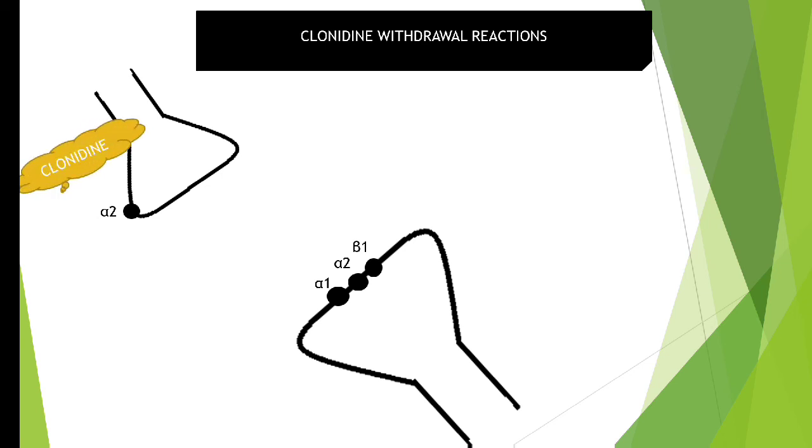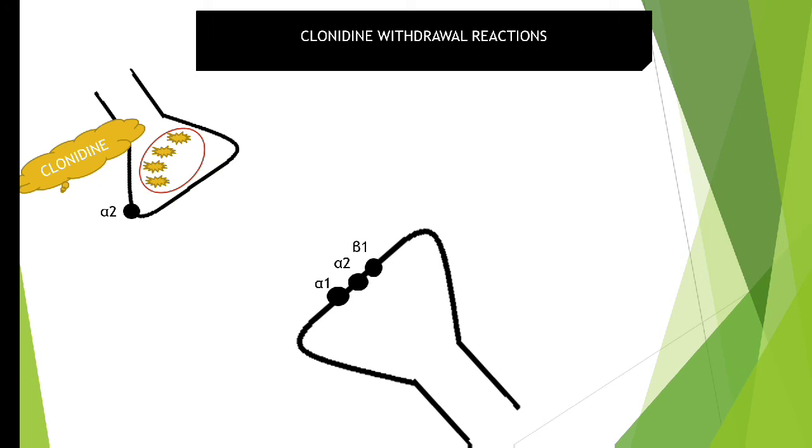Suppose a person is continuously taking an alpha adrenergic agonist, that is clonidine, which is mainly used in the treatment of hypertension. Any person suffering from high blood pressure, to whom a doctor prescribes clonidine for nearly 6 to 8 months. So for 6 to 8 months, this clonidine will be producing activation of this alpha 2 receptor. Now, this presynaptic neuron has a vesicle where all the catecholamines are present. For those 6 months when clonidine was consumed, the pre-junctional alpha 2 receptor was very much active.